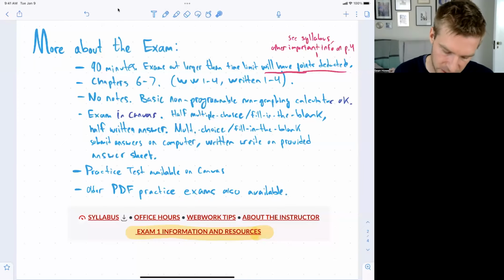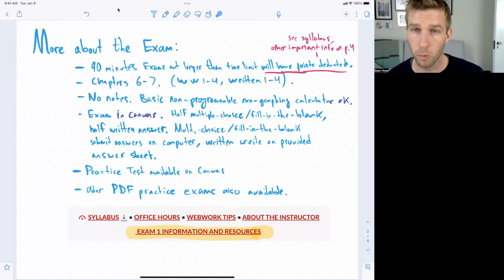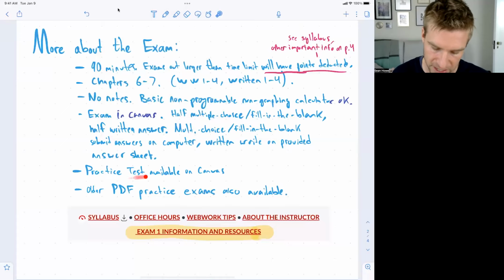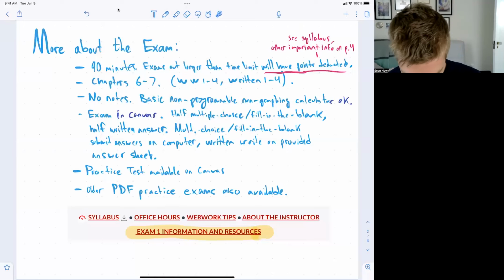I recommend in particular using this practice test on Canvas as a genuine practice test. So give yourself 90 minutes, work on it, don't use a calculator, don't use your book, don't look things up. Really use it as a diagnostic practice test after you've already done some studying, so that way you can figure out where you're at, what your strong points are, what your weak points are, rather than using it as just some questions that you're going through.